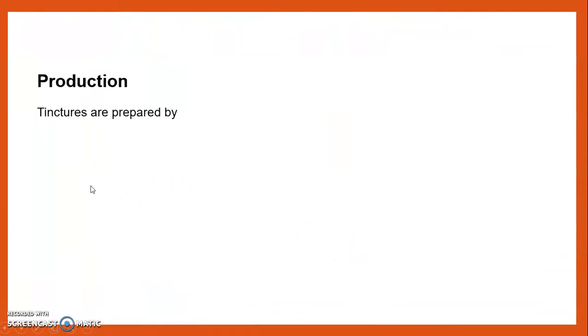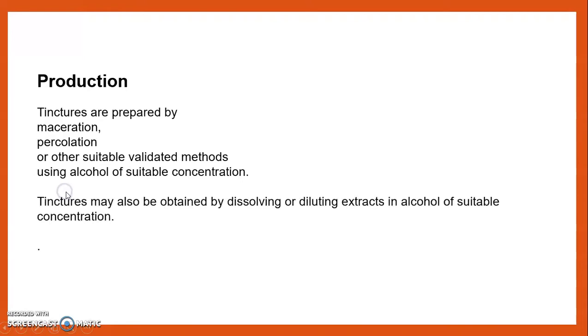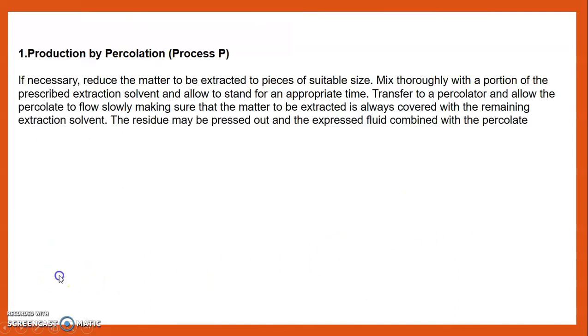Then we see the production. Tinctures are prepared by maceration, percolation and other suitable validated methods, using alcohol of a suitable concentration. Tinctures may also be obtained by dissolving or diluting extract in alcohol of a suitable concentration. Now we see by which methods this can be produced. The first method is production by the percolation method, which is also known as process P.